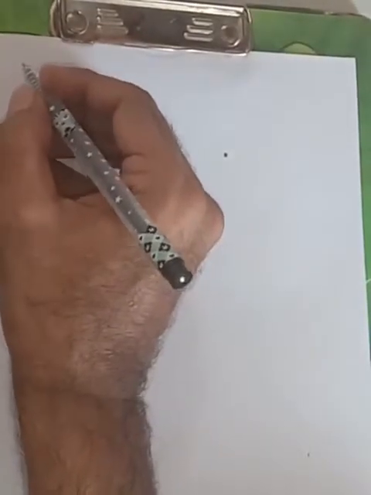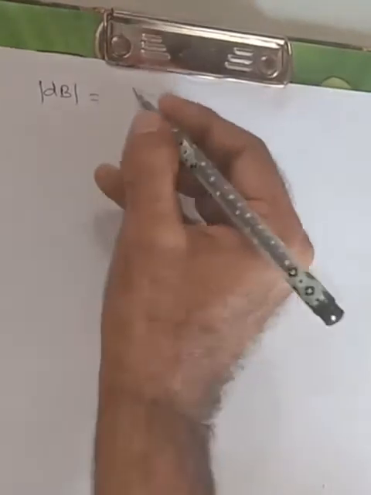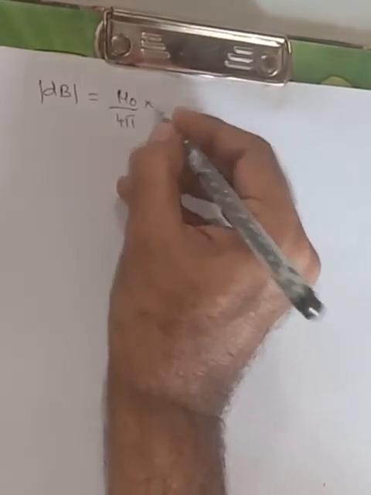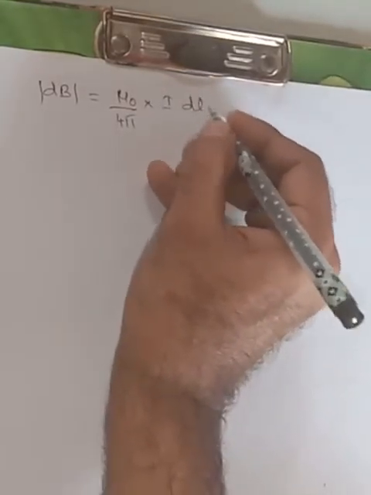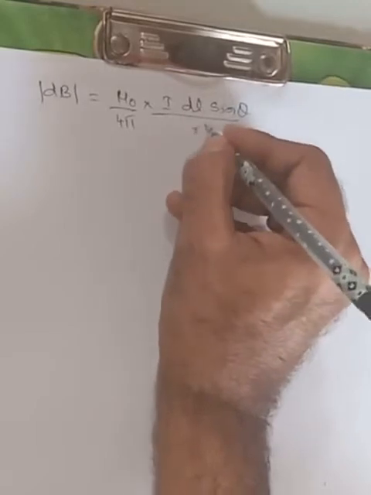So if we have to calculate the magnitude of this field, the magnitude of the field is given by dB is equal to mu naught by 4 pi into I dl sin theta by r square.